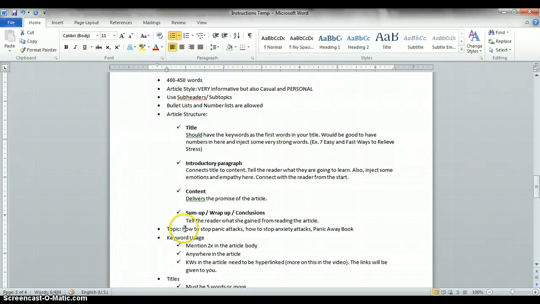The main topics for this order are how to stop panic attacks, how to stop anxiety attacks, and the Panic Away book. If I assign this article to you, I will give you a copy of the book so that maybe you can go through it a bit so you know what you're talking about. Anyway, let's say the keyword I give you is panic attacks, and you write an article on how to stop panic attacks.